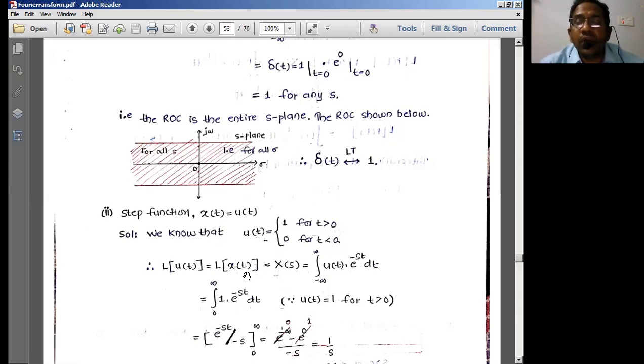One more advantage of the Laplace transform is that wherever the Fourier transform does not exist, the Laplace transform can exist based on certain conditions. We cannot say that the Laplace transform is going to exist for all conditions. The Laplace transforms are normally going to exist for certain conditions where the Fourier transform does not really exist. That is what the Laplace transforms are meant for.